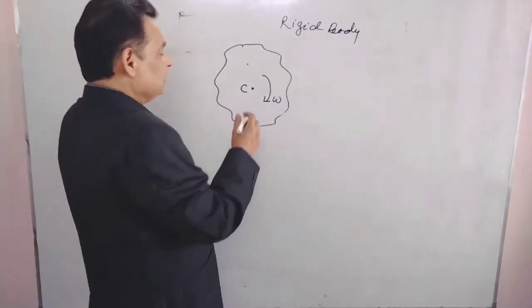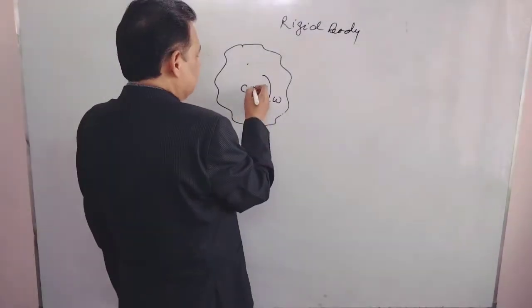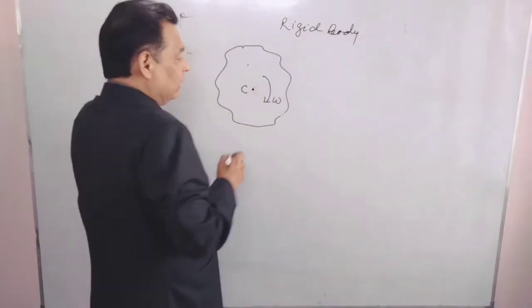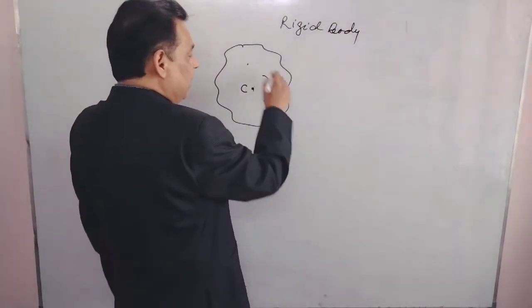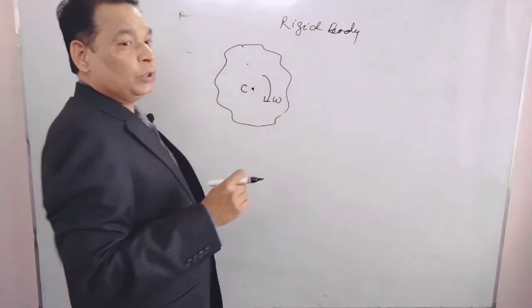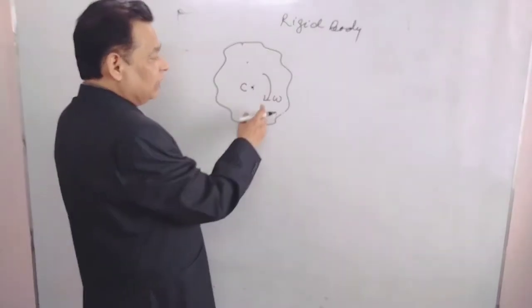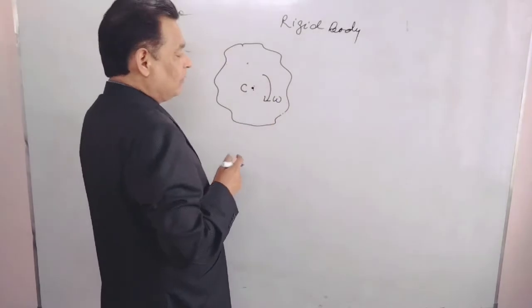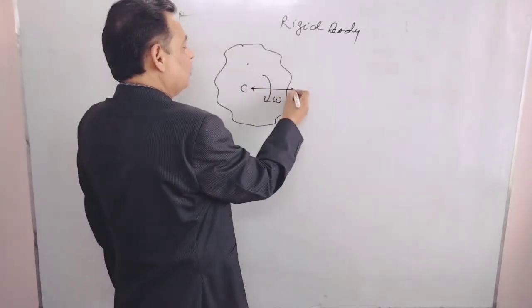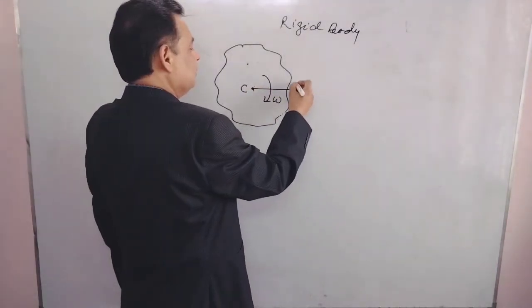Now in this one, there is an axis passing through the center of mass. This entire body is rotating with angular velocity omega in, suppose, the clockwise direction. And the center of mass also has velocity Vc.